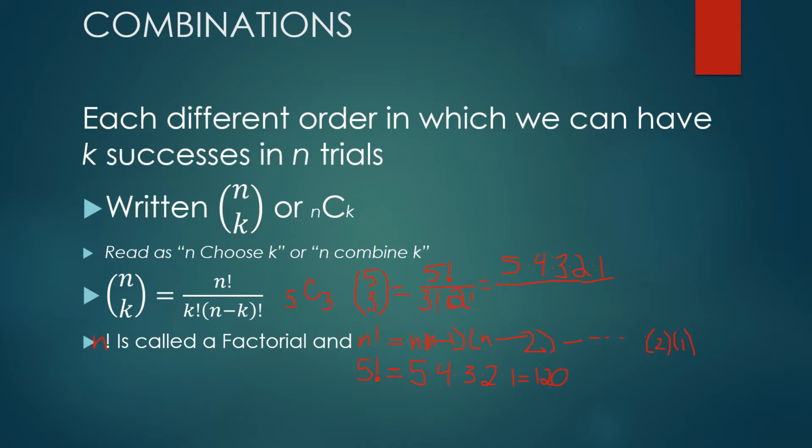And then my denominator is going to look like 3 times 2 times 1. Wow. If you can't laugh at yourself, what are you doing? And then 2 times 1. Wow, that last 2 is looking good.